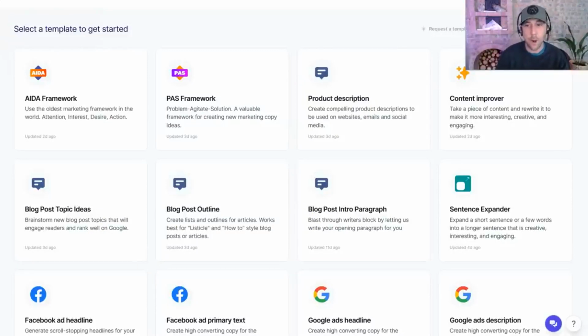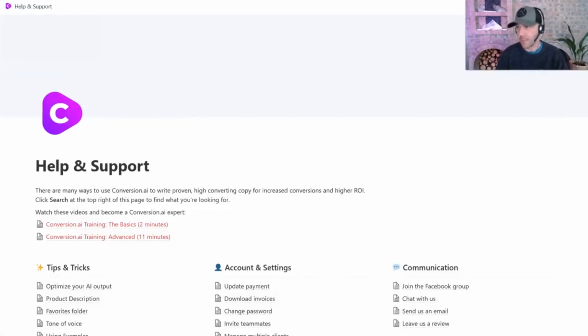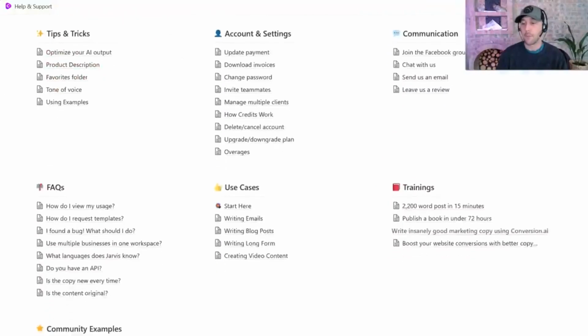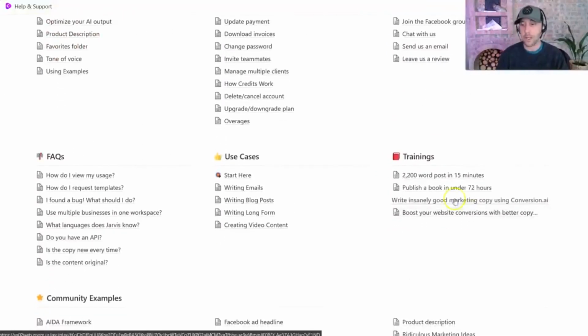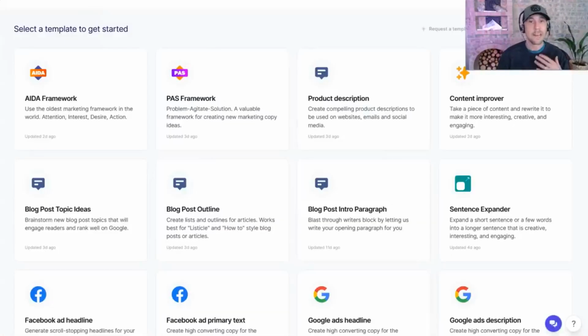And inside of their help and support, which you obviously get access to as a customer, you can see they have a few trainings that are really, really interesting. One of them is how to create a 2,200 word post in just 15 minutes. And they've had some people literally writing entire books in under 72 hours, not to mention how to write long form content, do video content, blog posts, emails, etc. So they've got a lot of training that shows you deeper.